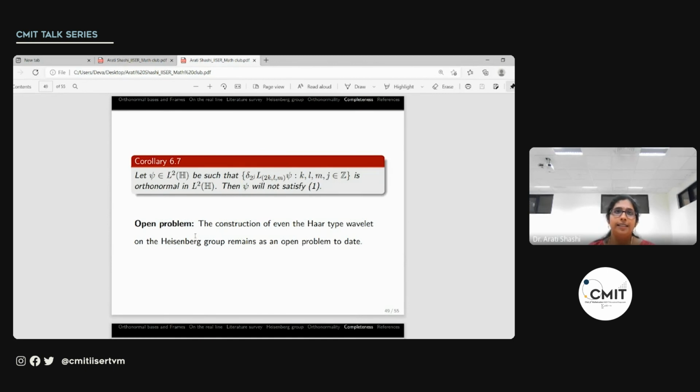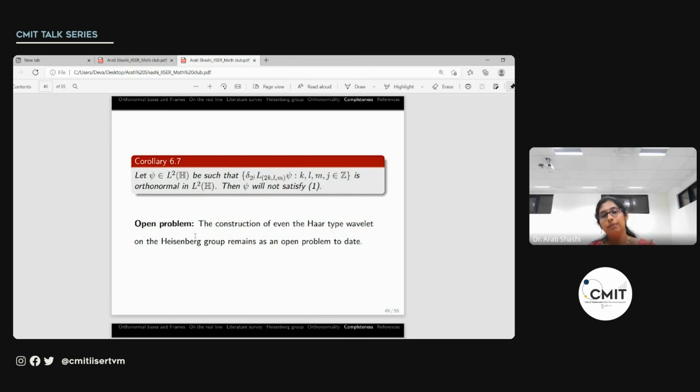If we consider the classical case, the simplest wavelet is that constructed using the Haar function. So we take the scaling function to be the characteristic function. Then from there, we understand that the wavelet is the Haar function. The mother wavelet is the Haar function. And the entire wavelet system generated by that Haar function is an orthonormal basis for L2 of R. It is the Haar wavelet.